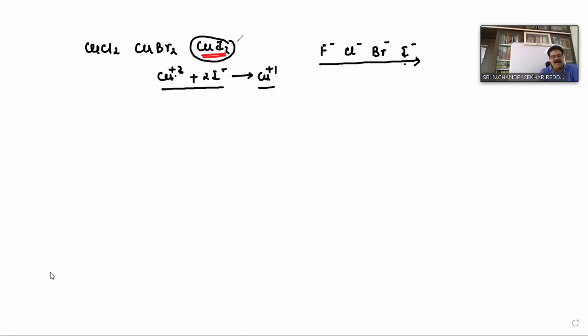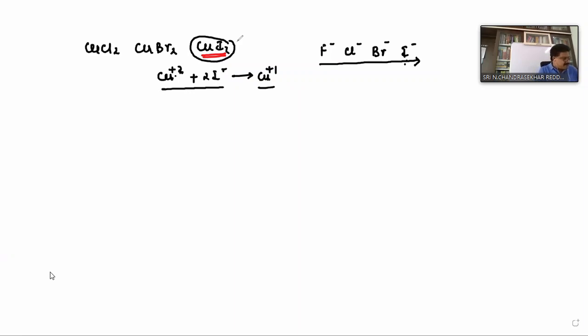Clear this one? And in your material, he has given some compounds of oxides and some compounds of halides, right? Just you can have some idea about these compounds, in which oxidation state which metal is forming stable compound. Okay, and some compounds are stabilized by hydration energy. Some compounds are stabilized by bond energy. During the formation of that compound, if more energy is liberated, then that compound becomes more stable.